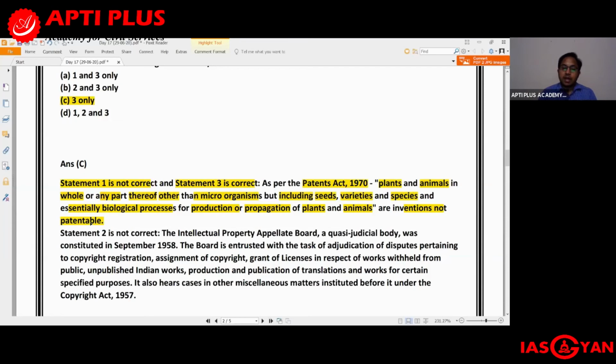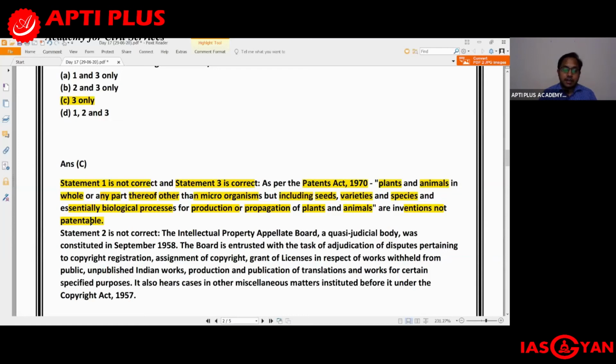It says that plants and animals in whole, of course those cannot be patented, so plants and animals in whole or any part thereof other than microorganisms. So for microorganisms, there is a possibility, but including seeds, varieties and species and essentially biological processes for production or propagation of plants and animals, all these things are inventions which are not patentable. This is what is said in the Patents Act of 1970. So the first statement, as you can understand, is incorrect, and the third statement which said that the plants are also not patentable, that is correct.